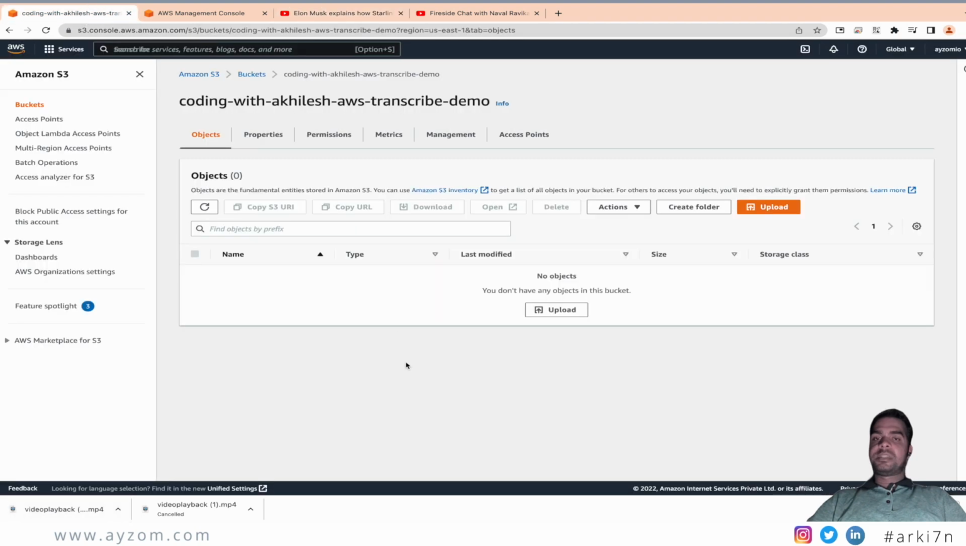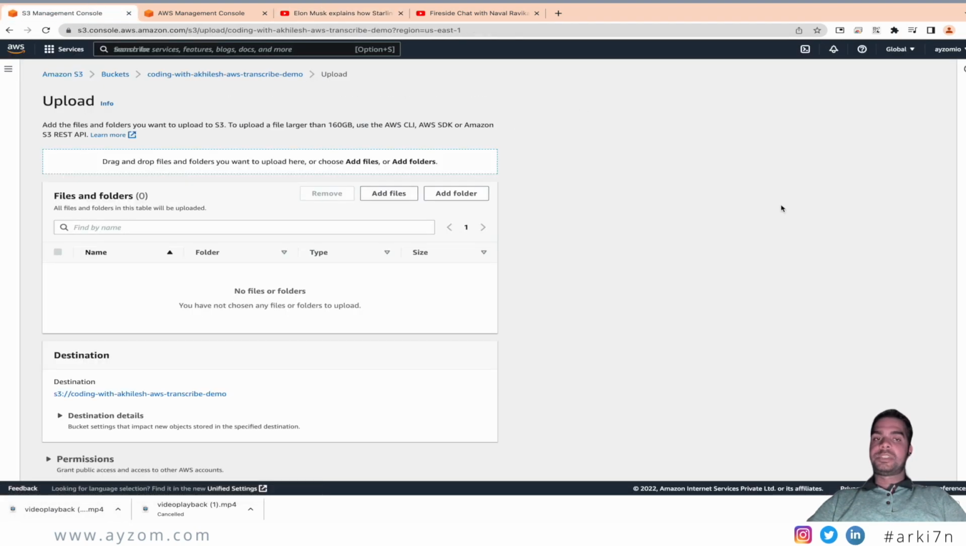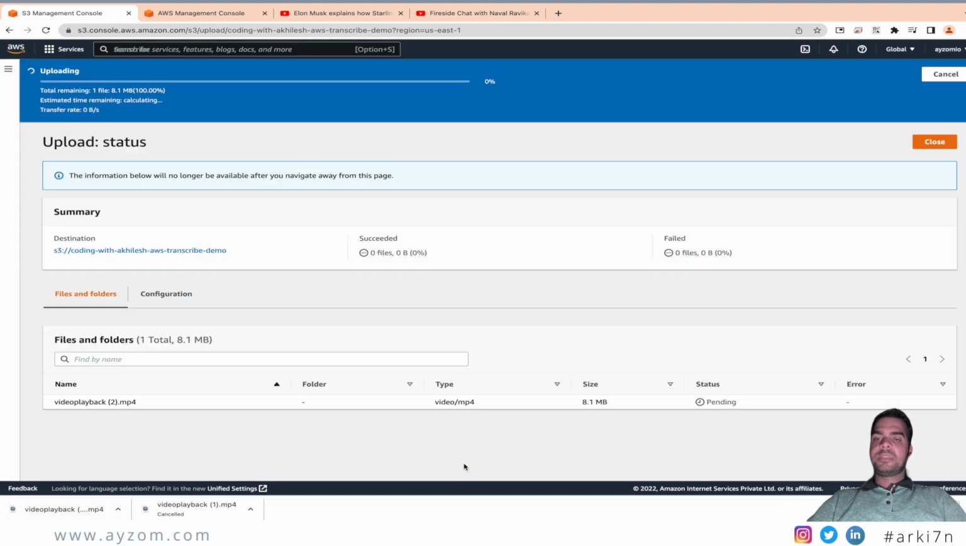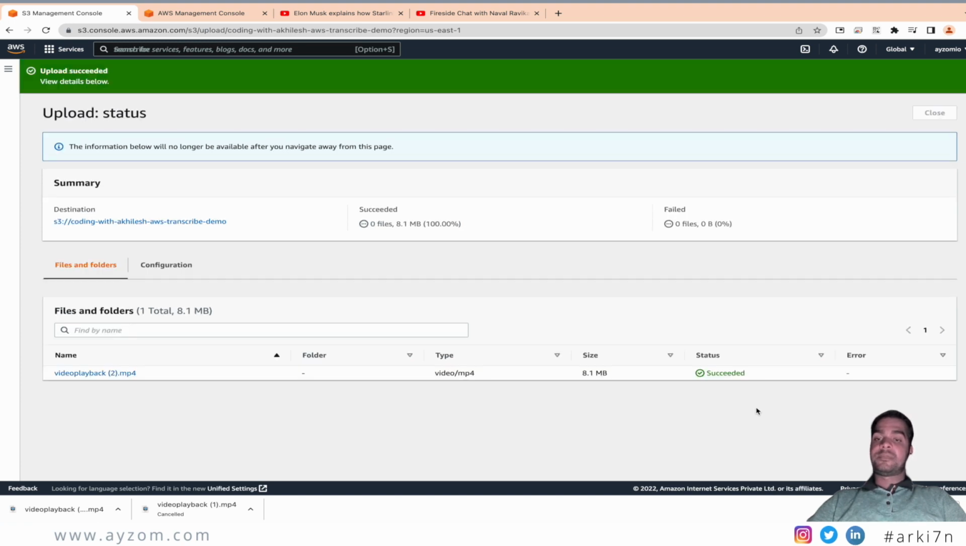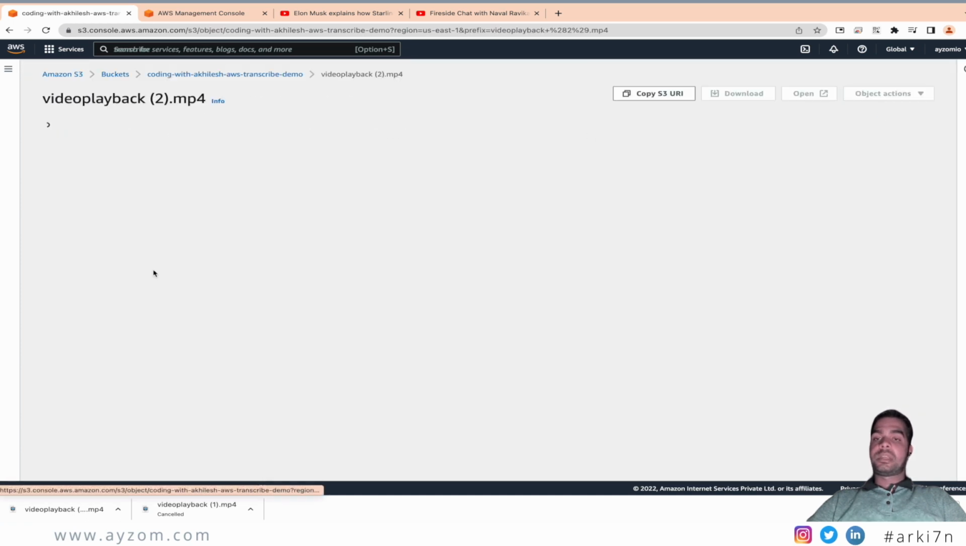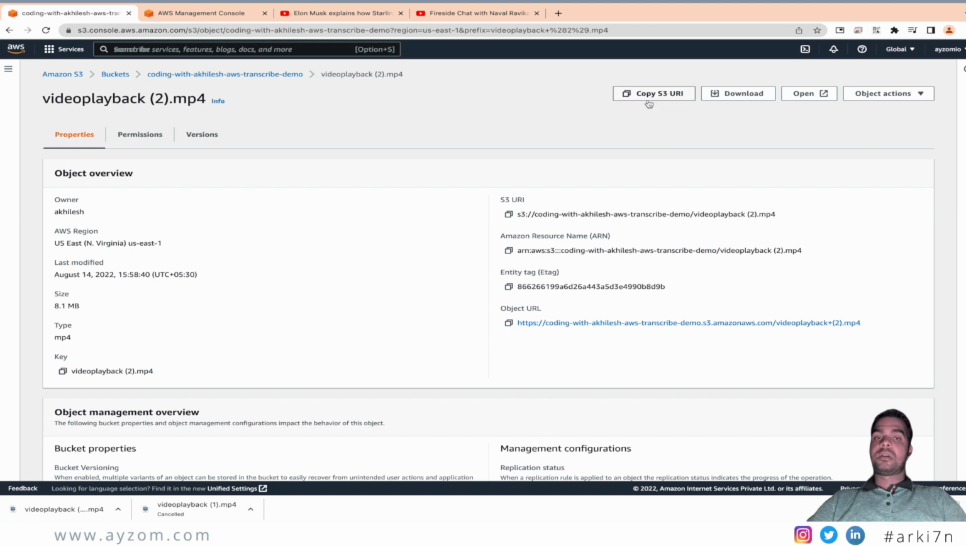I just downloaded the file from a YouTube video, which I'll be uploading. So we'll click on the upload button and drag and drop the file, and we can keep the settings as default and click on the upload button. In the destination you can see where the file is going to be uploaded, and eventually what you have to do is copy the S3 bucket URI path of this file. So once the file has been uploaded, we'll click on that file and there's a button called copy S3 URI.